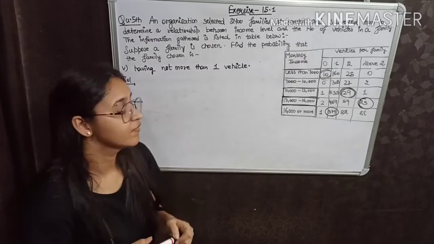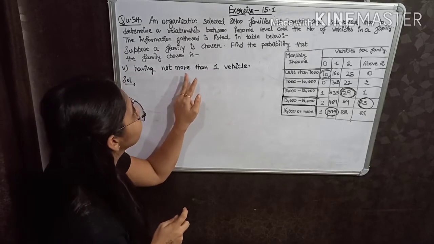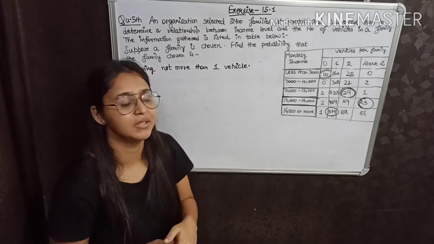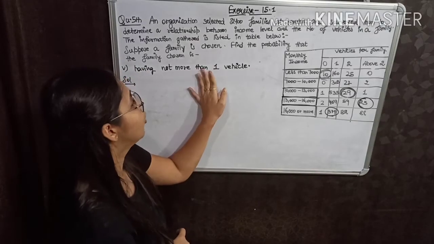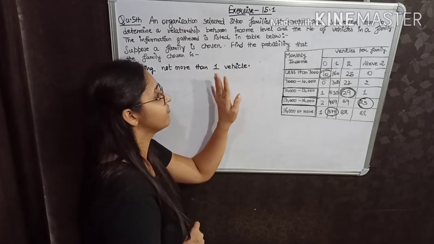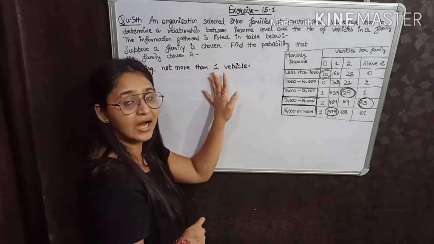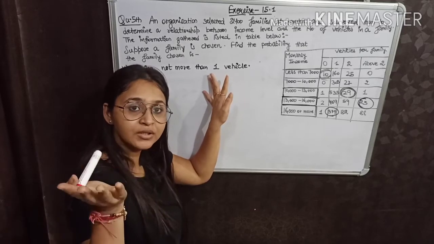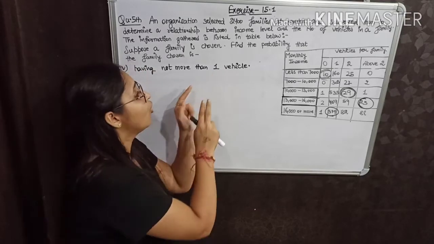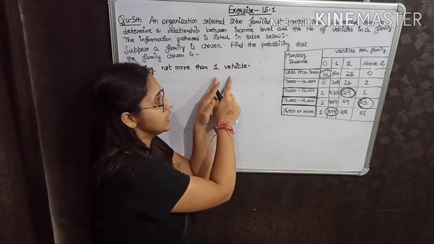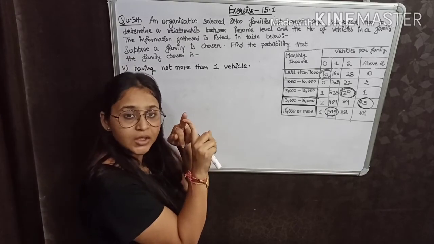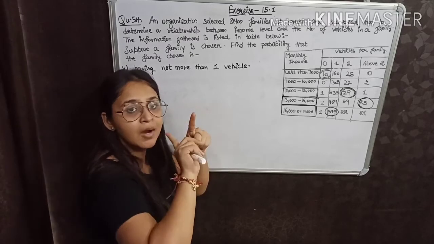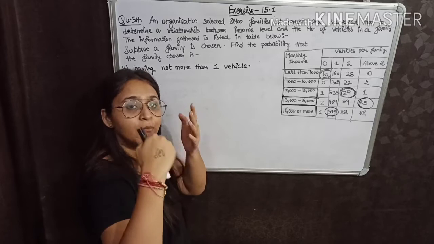Okay, see the fifth part. The fifth part is having not more than 1 vehicle. What does this statement, this line, mean? Having not more than 1 vehicle means the family will not have 2 vehicles, will not have 3 vehicles, will not have more than 2, but not more than 1 means the family can have 0 vehicles, or the family can have a maximum of 1 vehicle but it will not have more than 1.